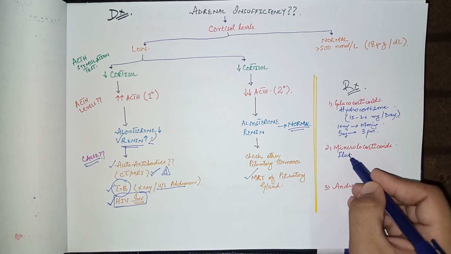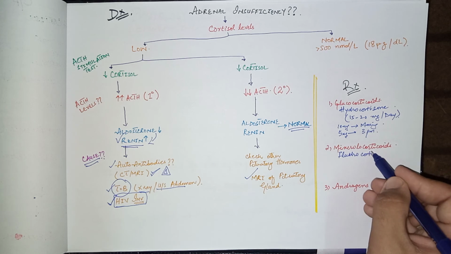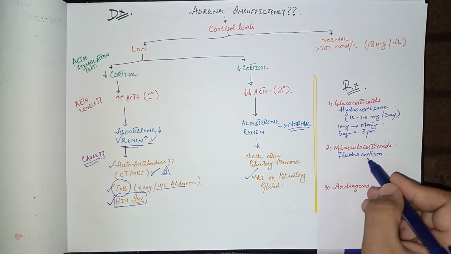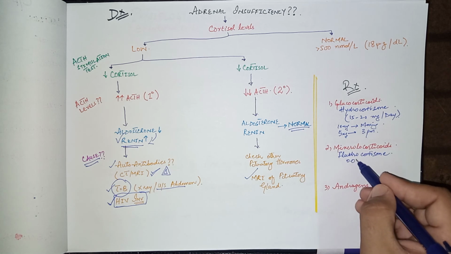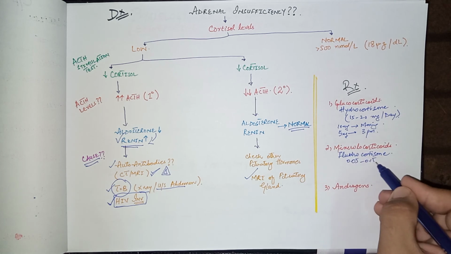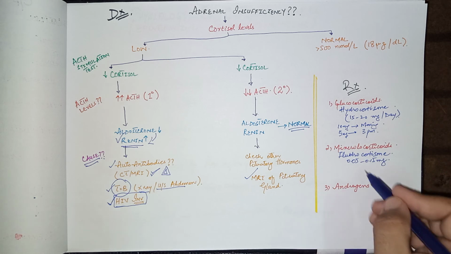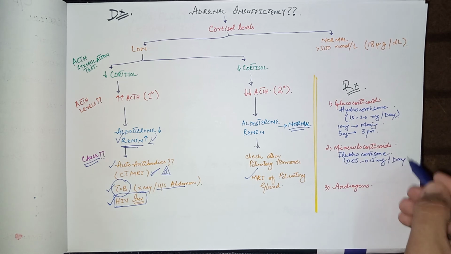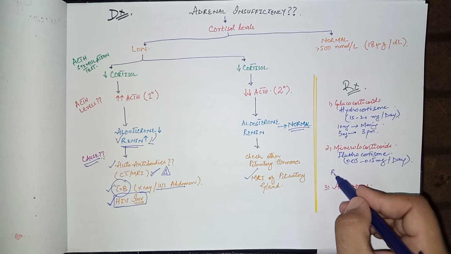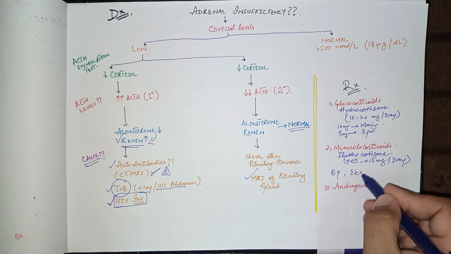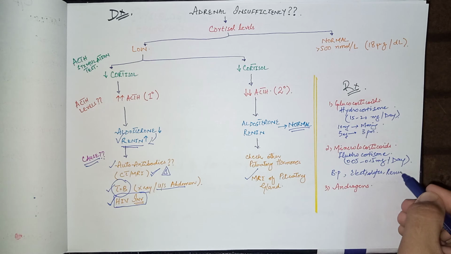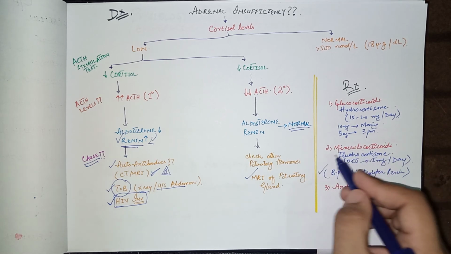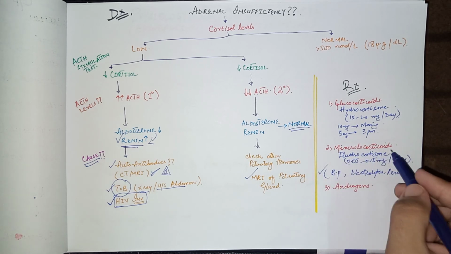Fludrocortisone is basically a mineralocorticoid agonist. Fludrocortisone should be given 0.05 to 0.15 mg per day. And then check the blood pressure, the electrolytes and renin levels to assess whether the mineralocorticoids are working or not.